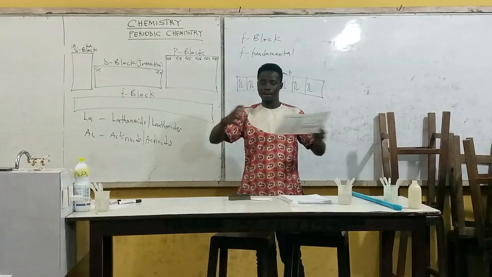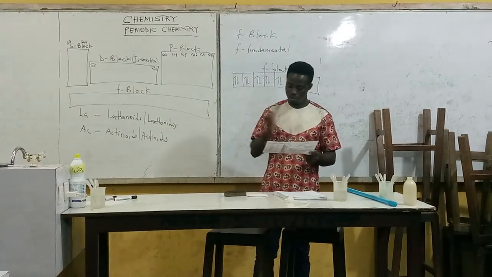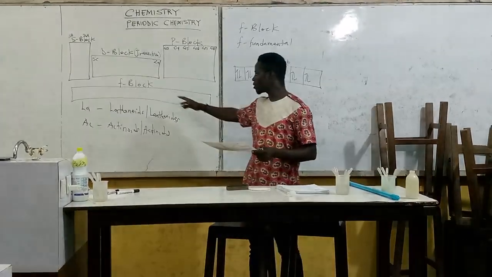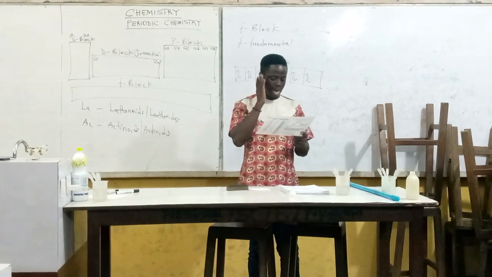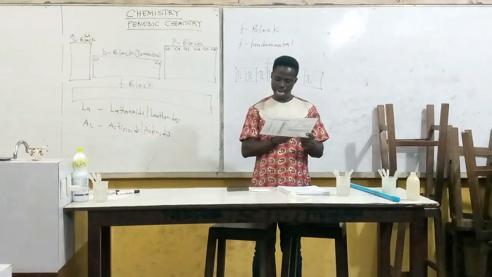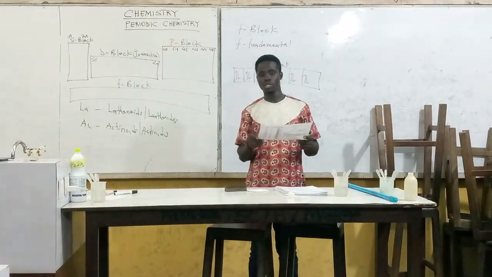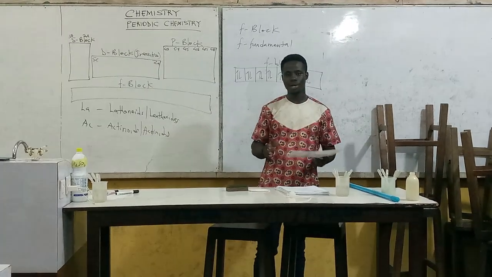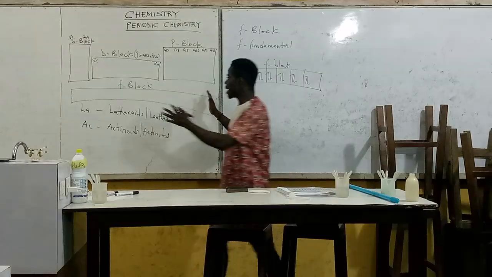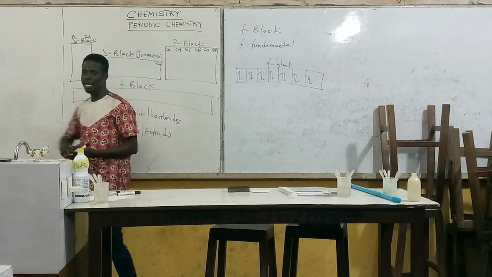That is the difference. It starts from 57 to 71. They are called the lanthanoids. And the actinides start from 89 and end at lawrencium. Lawrencium is 103. Those elements are called the actinides.